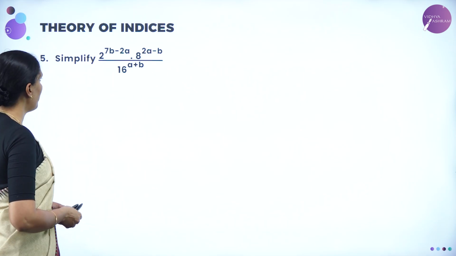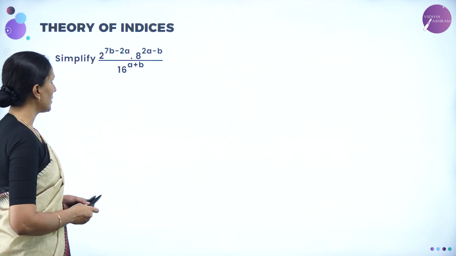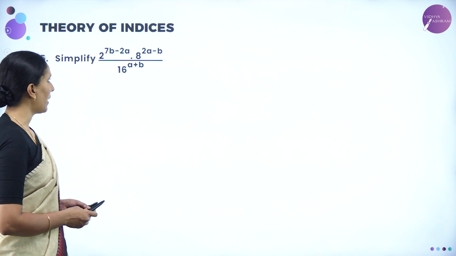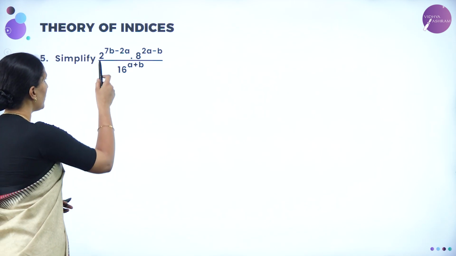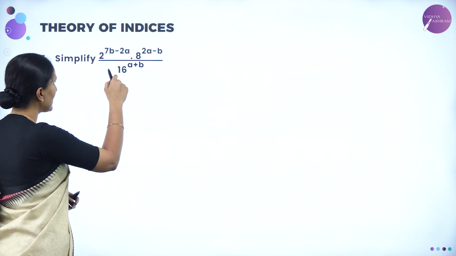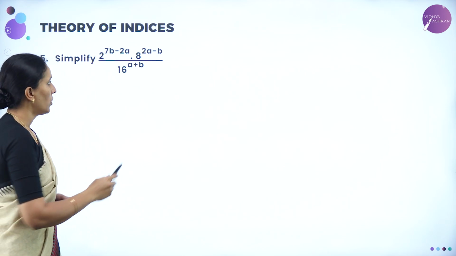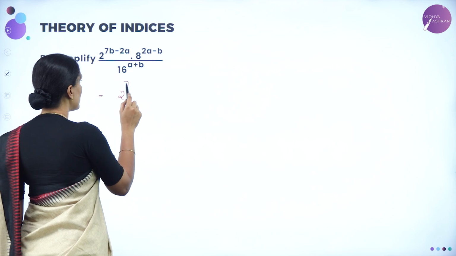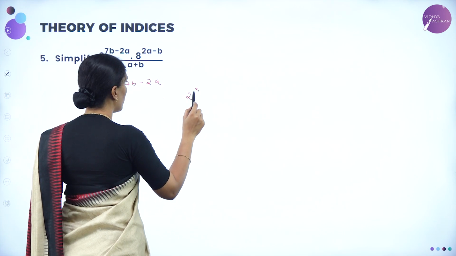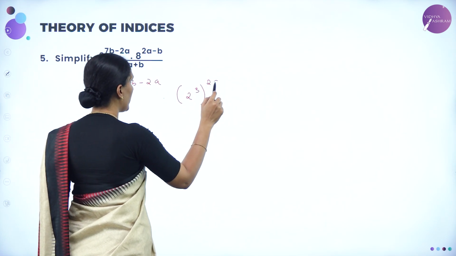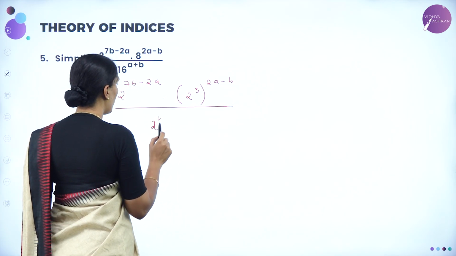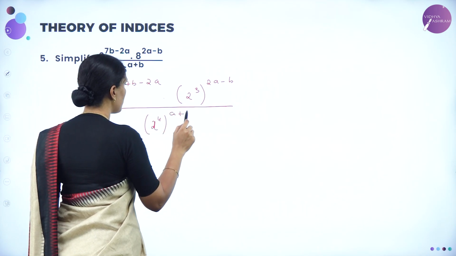Next question. Simplify 2 to the power 7b minus 2a, 8 to the power 2a minus b, whole divided by 16 to the power a plus b. So clearly, we do not have the common base here to apply the law of indices. So I'll make 8 and 16 in terms of powers of 2. Let us write 2 to the power 7b minus 2a as it is. 8 can be written as 2 cube, and the power is 2a minus b, whole divided by 16 can be written as 2 to the power 4 whole power a plus b.